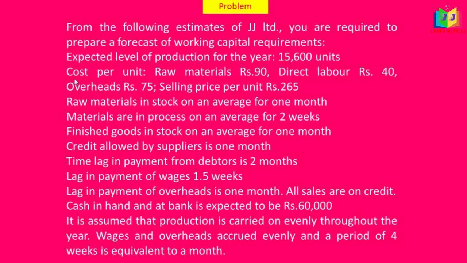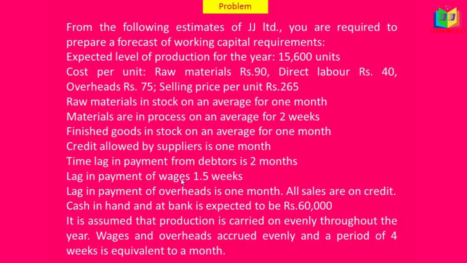15,600 units. Cost per unit: raw materials rupees 90, direct labor rupees 40, overhead rupees 75, selling price per unit rupees 265. Raw materials in stock on an average for 1 month. Materials are in process on an average for 2 weeks. Finished goods in stock on an average for 1 month. Credit allowed by suppliers is 1 month. Time lag in payment from debtors is 2 months.